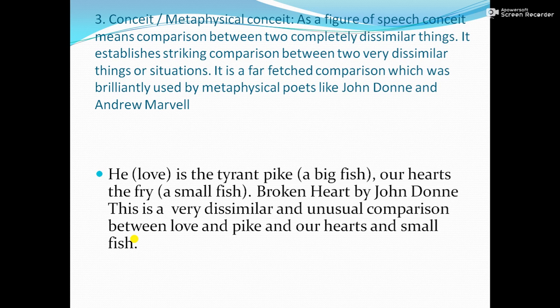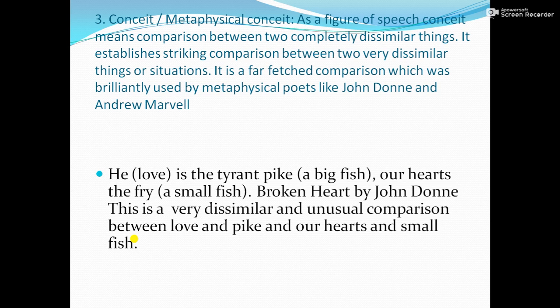We are shocked here when he compares an emotion like love, very beautiful emotion like love, to a tyrant like cruel pike, a big fish. We are again shocked when he compares our hearts with the small fish. Here he means that love, like the tyrant pike, swallows our hearts, it destroys our heart.